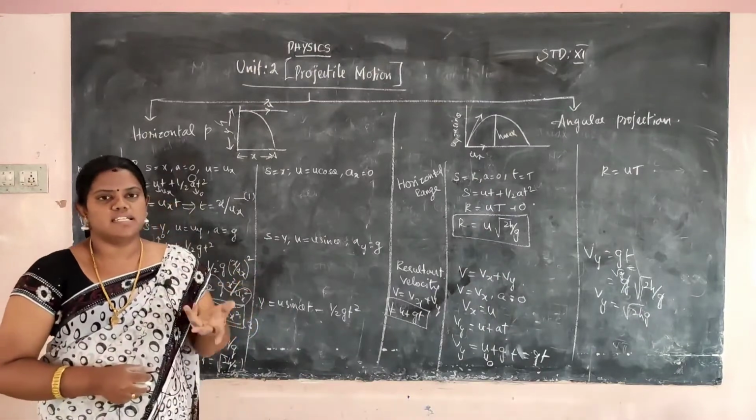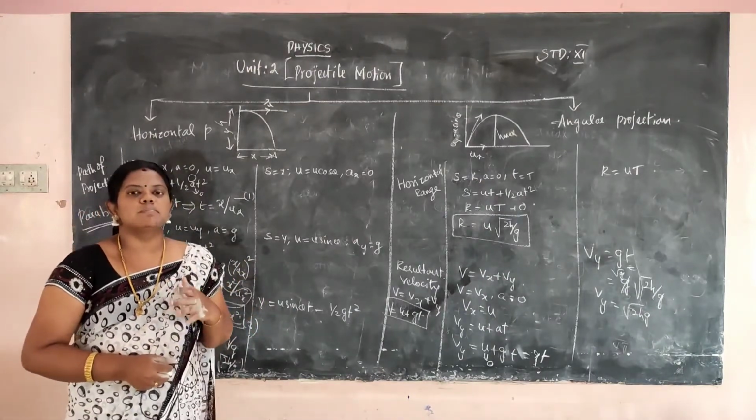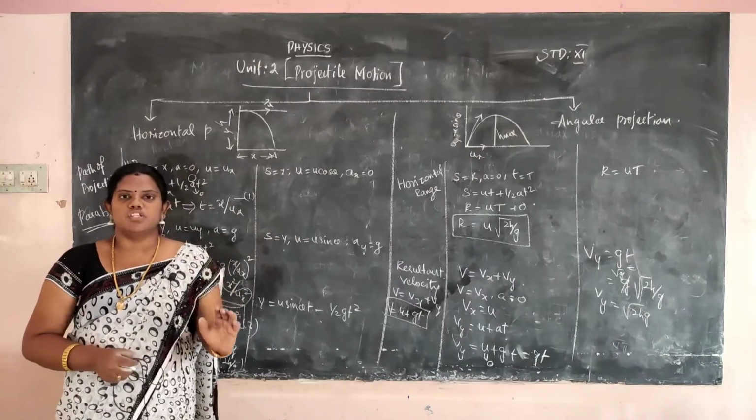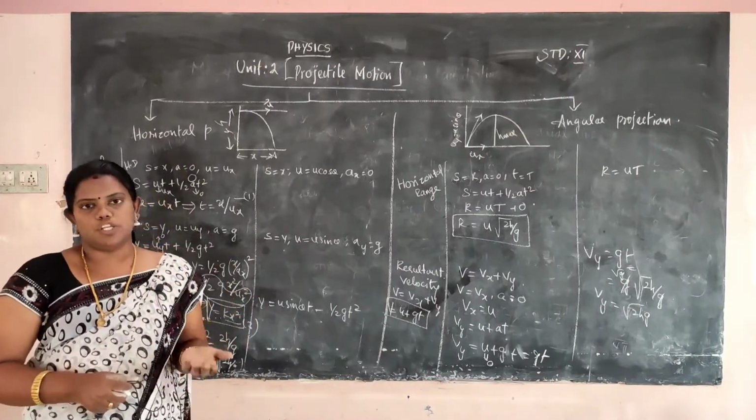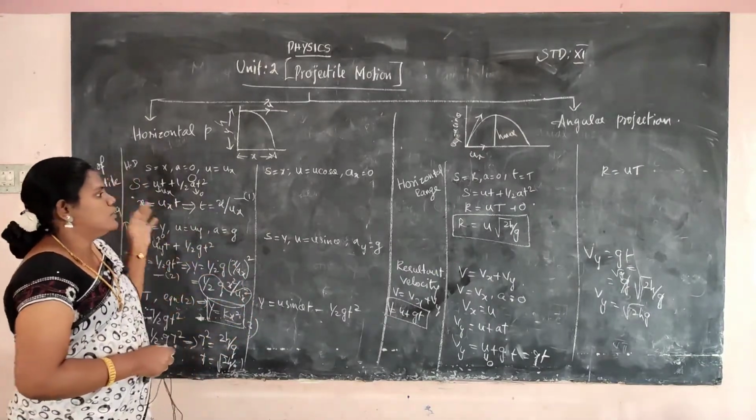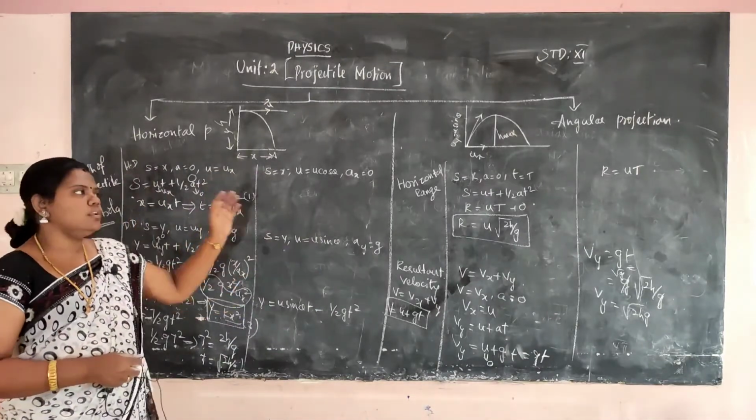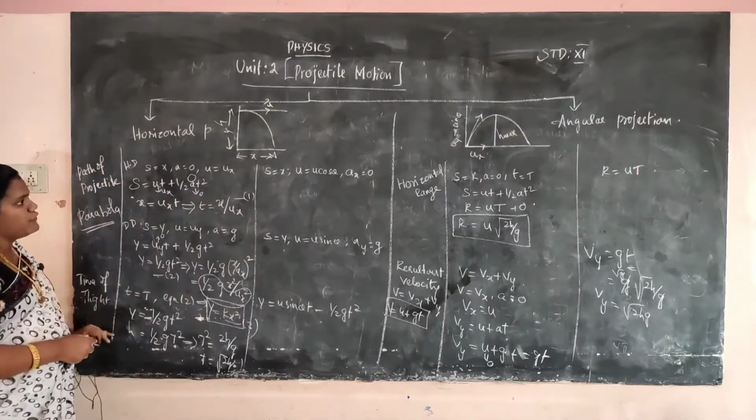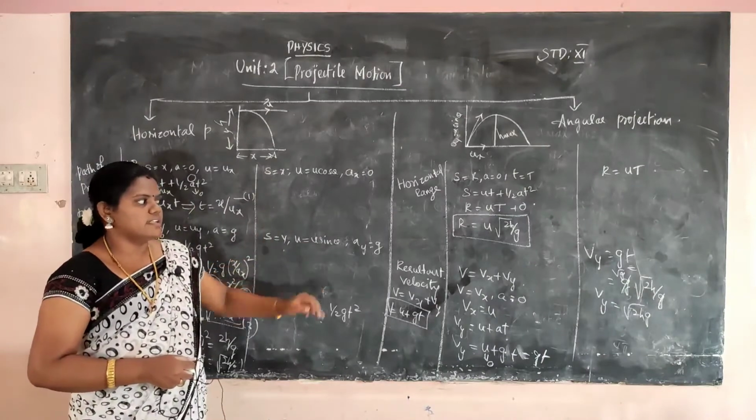What's the difference between velocity and speed, ma? Speed just mentions the magnitude only. Velocity will be mentioned with the magnitude and direction also. So this is the horizontal projection: path of the projectile, time of flight, horizontal range and resultant velocity.